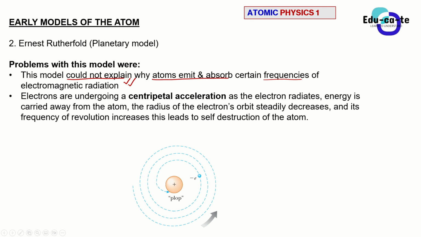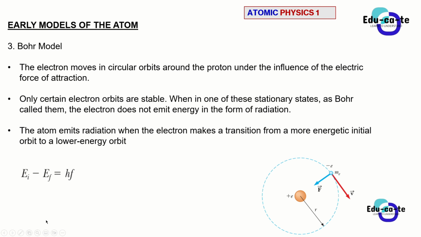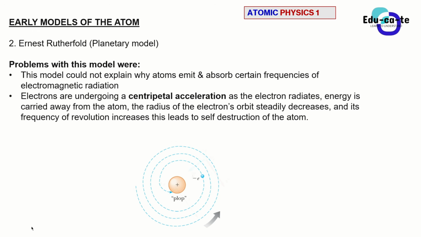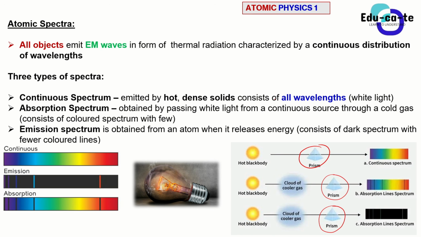Remember, guys, what actually stimulated the discovery of the atom is the emission and absorption of certain frequencies of electromagnetic radiation. If we go back to where I introduced this whole thing, I explained that whenever you pass light through a prism, it forms a spectrum. But if you pass it through a cooler gas, the spectrum starts changing. It can become either an absorption spectrum or an emission spectrum.